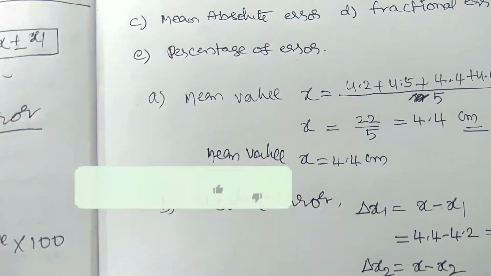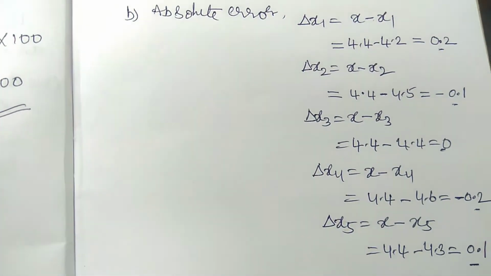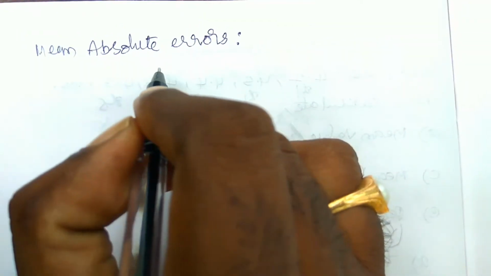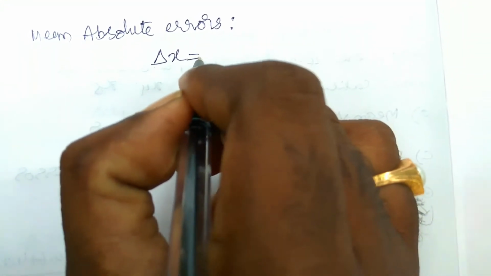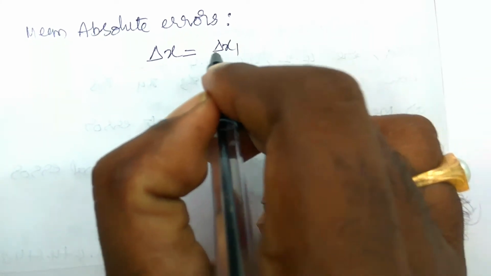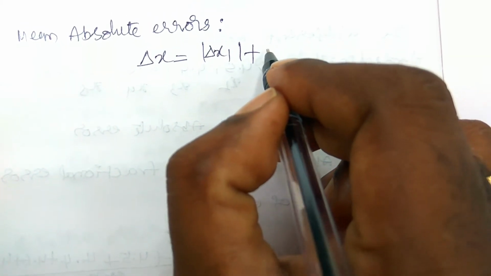And now we have to find the mean absolute error. The mean absolute error, delta x, is the magnitude of the average value of the absolute errors, that is the definition.